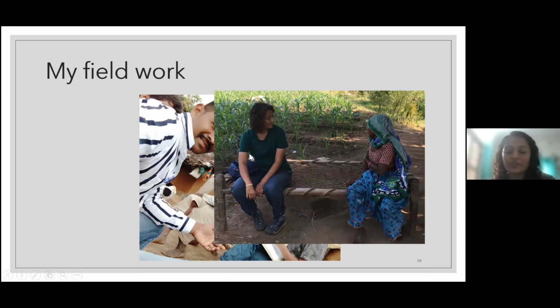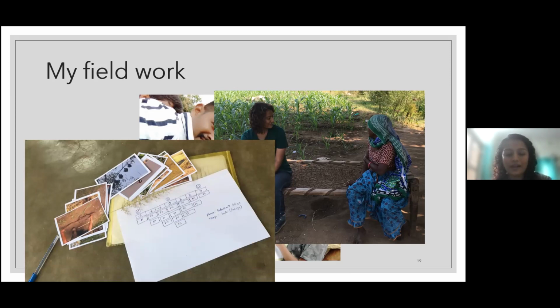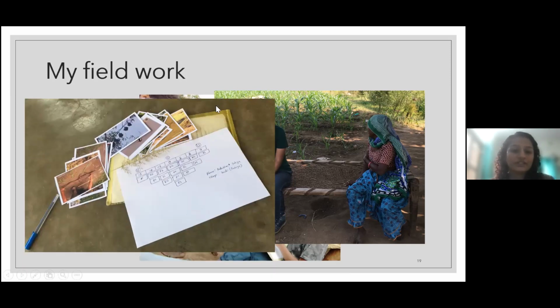So here is the photo of me taking an interview of this auntie in KD. She was telling me about how some animals come and eat their livestock, and it harms them economically. So this is what I would do.